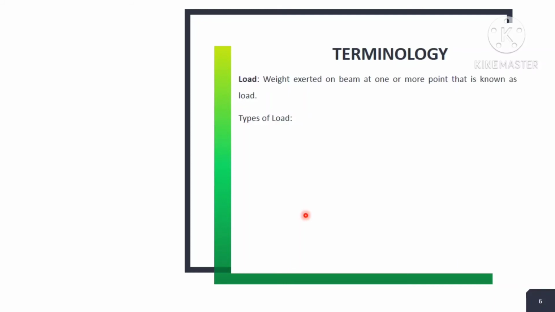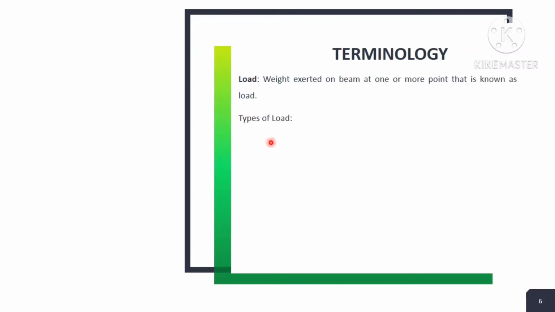It may be at one or more than one point, and that is known as the load. If the surface area of any equipment is large, then it can touch at a number of points, but some loads have one point situated on the beam, concentrated there. That weight of the system exerted on the beam is known as the load.